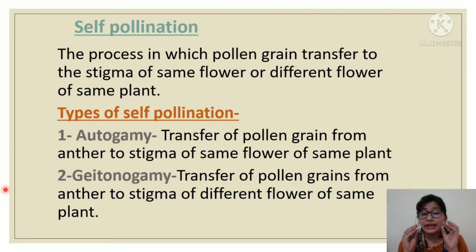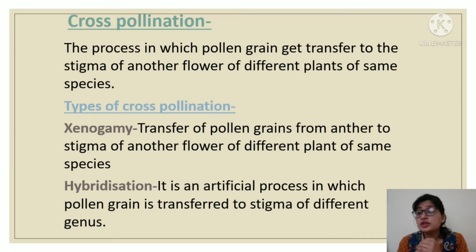Once again I am saying, in autogamy what happened? First of all, in self-pollination, only one plant will be involved. And you know, one plant contains many flowers. So when transfer of pollen grain from anther to stigma occurs within one flower of the same plant, that self-pollination is known as autogamy. What about geitonogamy? When pollination occurs between two flowers of the same plant, that process is known as geitonogamy. Clear everyone? Next, move to cross-pollination. So in cross-pollination, what happened?